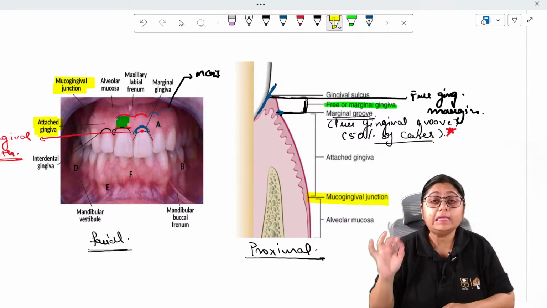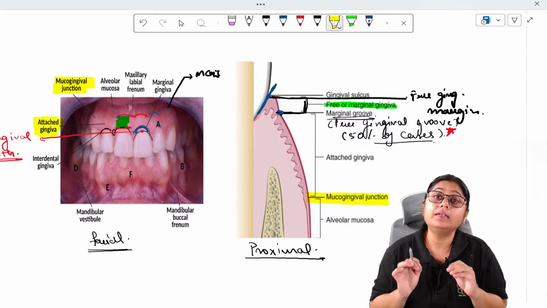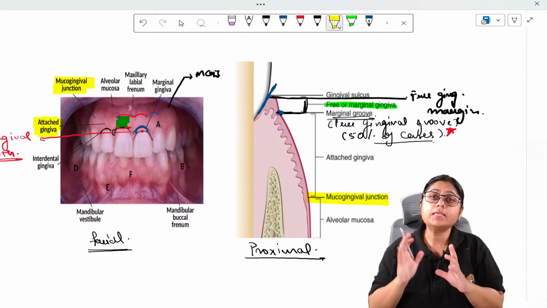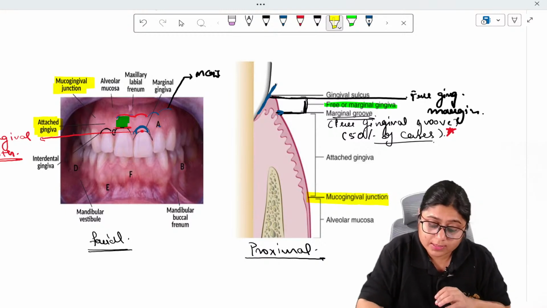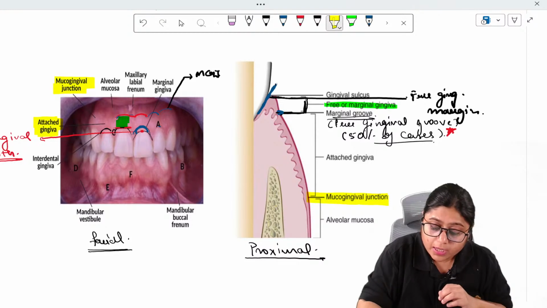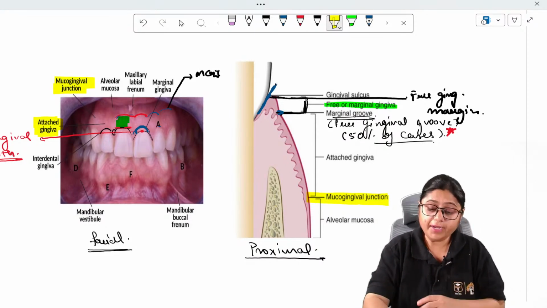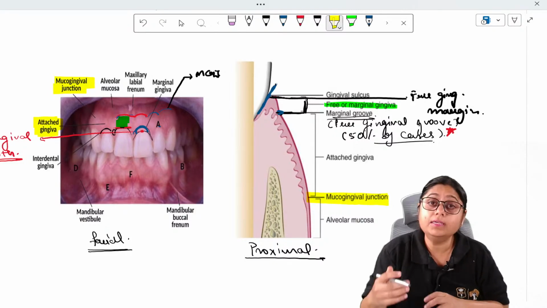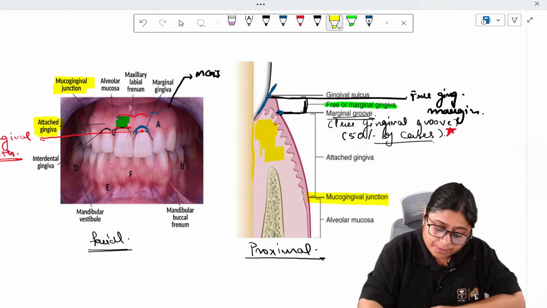Now, why is it called attached gingiva? It is called attached gingiva because it is attached to the underlying tooth and bone. When you see it from the proximal aspect, you can clearly make out that this attached gingiva is firmly adherent, right? It has rete pegs, and through these rete pegs it is attached firmly to the underlying connective tissue, and with that it is attached to the tooth.